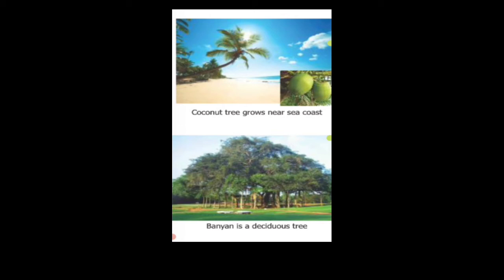Now we come to the plants that grow in plain regions. These regions are neither too cold nor too hot. Trees such as mango, peepal, banyan and shisham grow in plain regions.